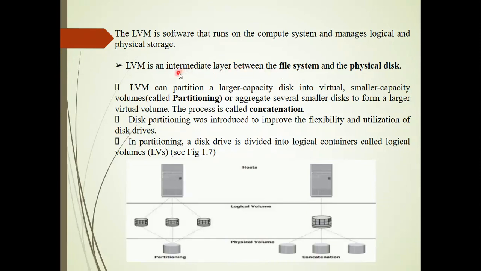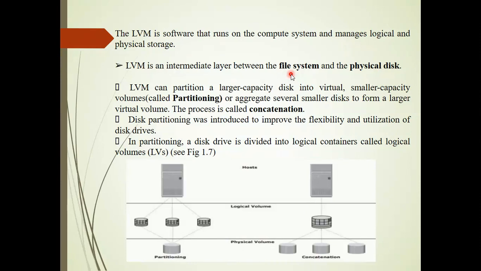You might think, what is a file system? If you don't have a file system, you cannot control your data on your computer. The file system is itself software. It controls how to store the data and how to retrieve the data. You have many different examples of file systems: a disk file system, tape file system, database file system, transactional file system, network file system. So you have different types of file systems.